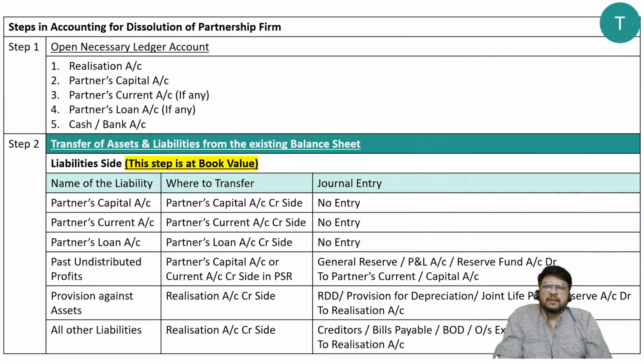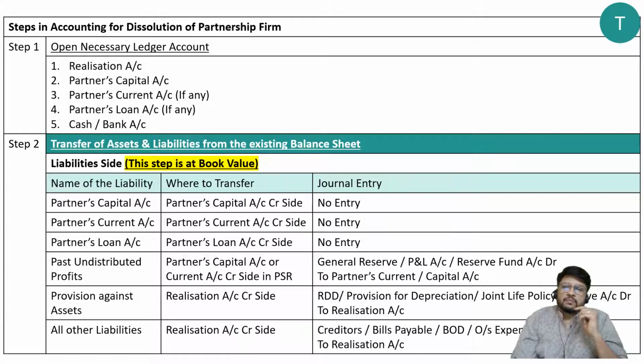Let us now consider the transfer stage. Transfer is a stage, but now I am talking about steps within it. Step 1 is to open the necessary ledger accounts. Which ledger accounts are to be prepared? First, the realization account. Second, the partners' capital account.